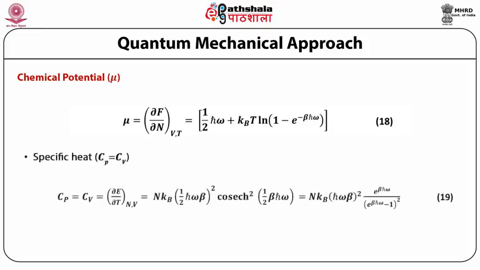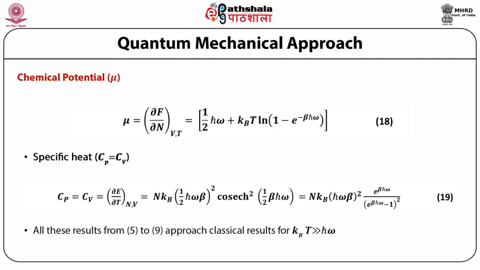Specific heat can then be further written as the partial derivative of E with respect to temperature at constant N and constant V, which is equal to N kB (half h bar omega beta) whole squared times cosech squared of half beta h bar omega, which is equal to N kB (h bar omega beta) whole squared multiplied by e raised to power beta h bar omega divided by (e raised to power beta h bar omega minus 1) whole squared.